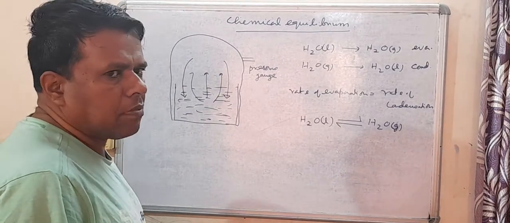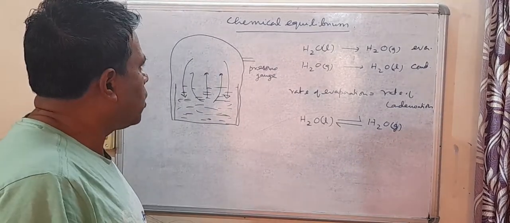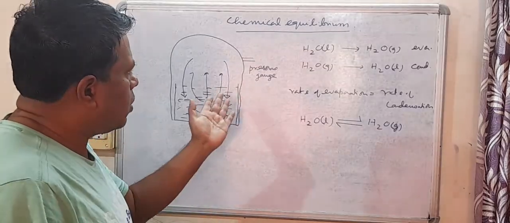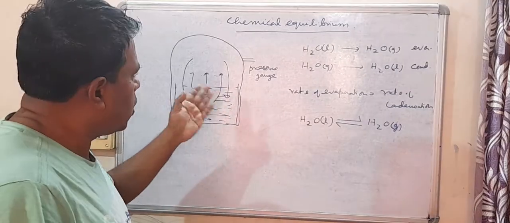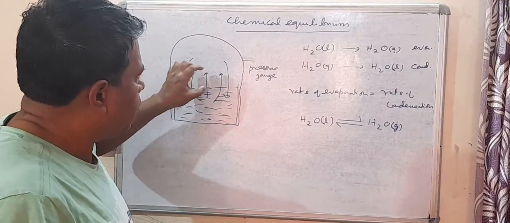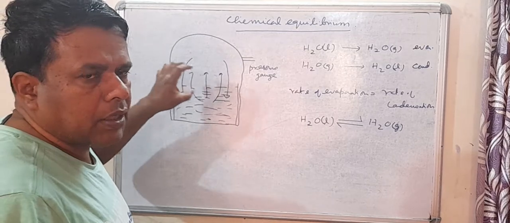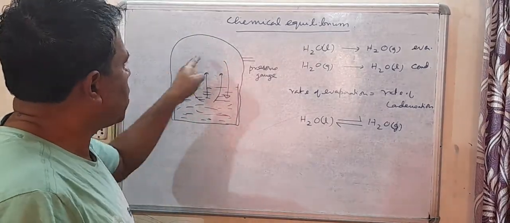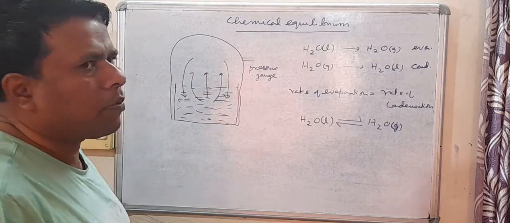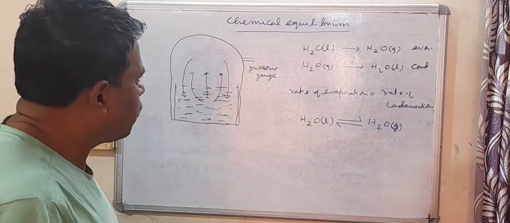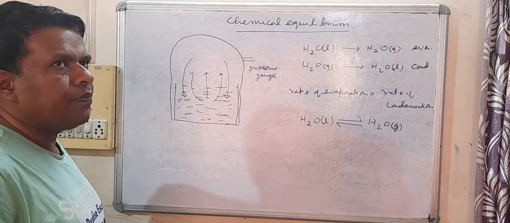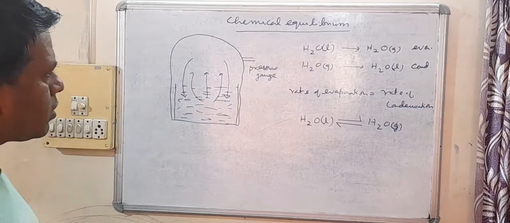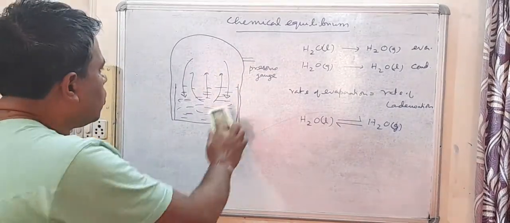Now I will give you an example of chemical equilibrium, and let me also tell you about a term called vapor pressure, which you already know. At equilibrium, when equilibrium has been attained, the pressure which these vapors exert is called the vapor pressure of the liquid, that we have studied in the states of matter chapter. Now I am going to give an example of the case of chemical equilibrium.